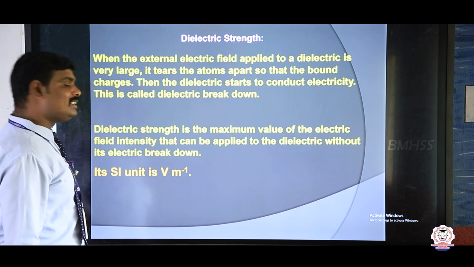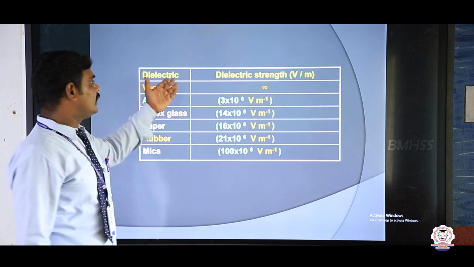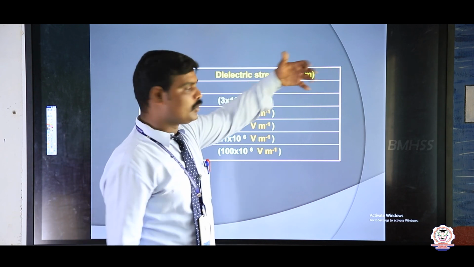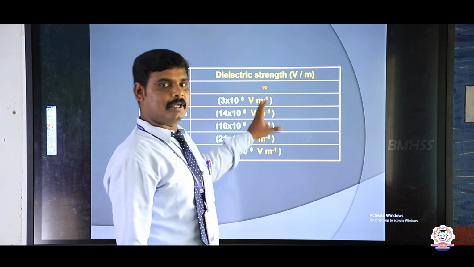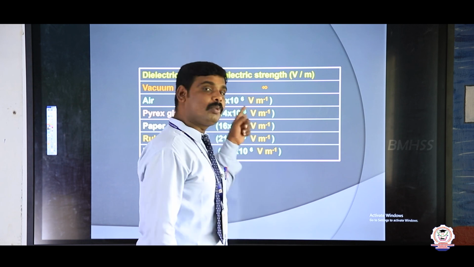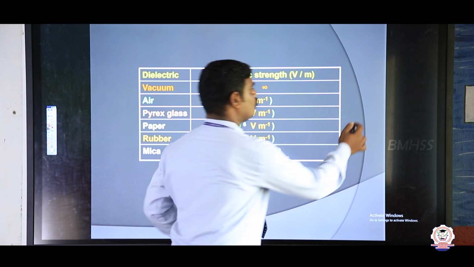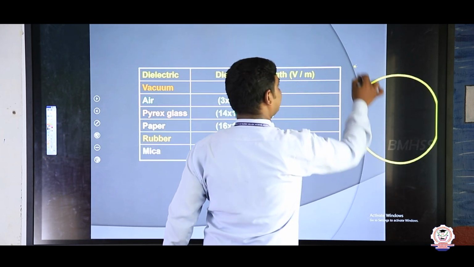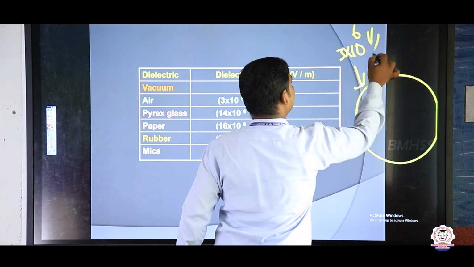Different materials have different strengths, that is, dielectric strength. For vacuum the dielectric strength is infinity. For air the dielectric strength is 3 into 10 to the power of 6 volt per meter, which means when I apply 3 into 10 to the power of 6 volt per meter to the air.